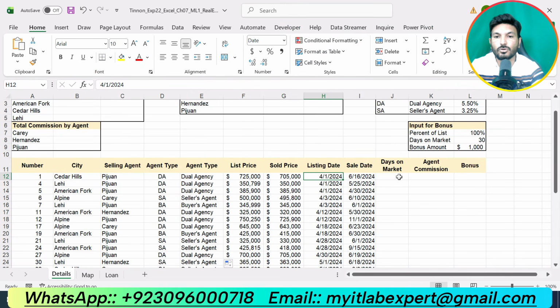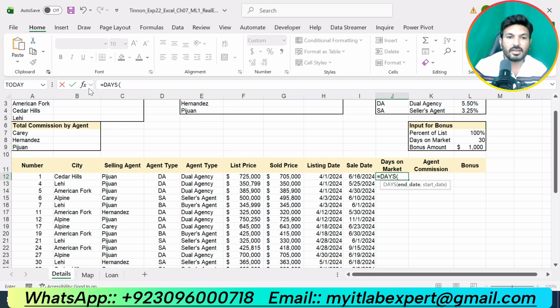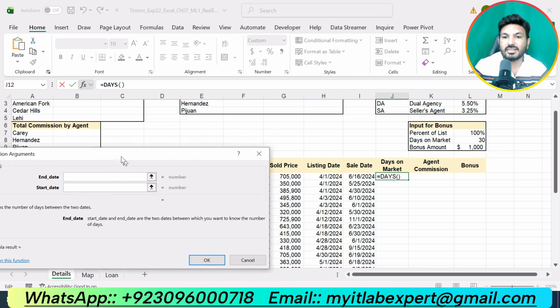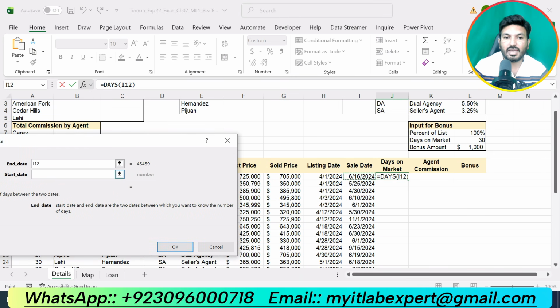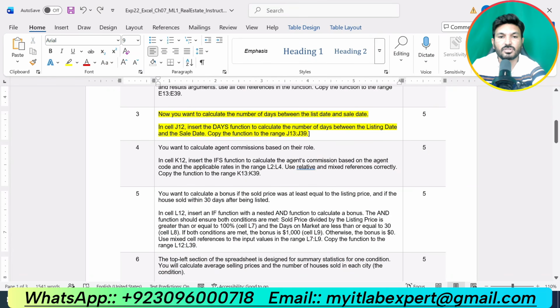So we will go to cell J12 and we are supposed to use the days function. Double click on that. Now our end date will be the sale date, and our start date will be the list date. So we will calculate the number of days, that is 76. Now use the fill handle to copy the function down. So that is all about step number 3, where we were supposed to calculate the days on the market by using the days function, and we subtracted the listing date from the sale date.